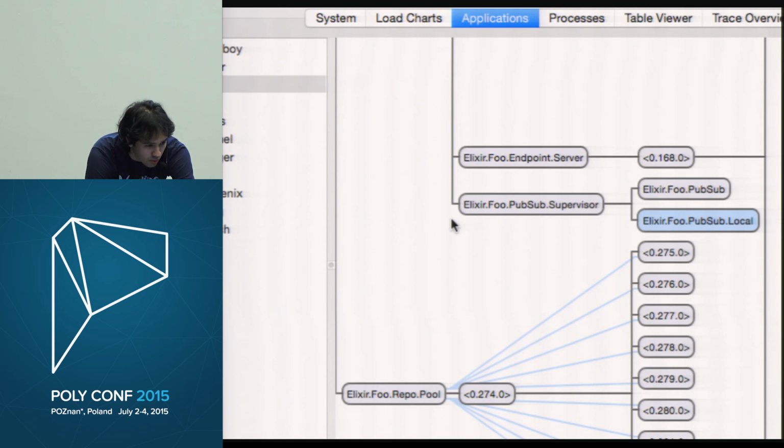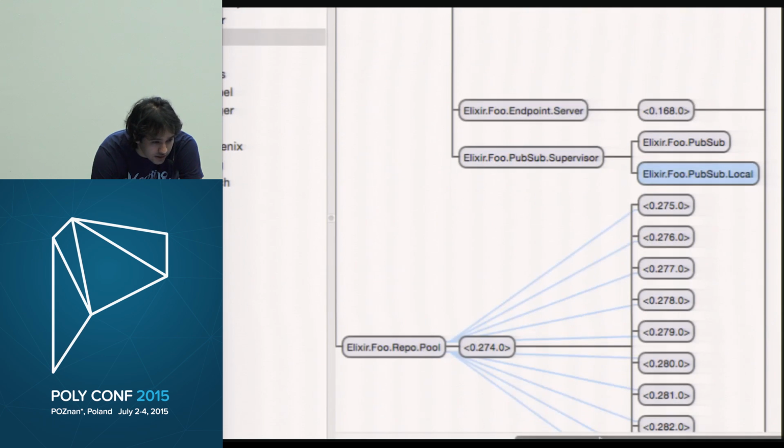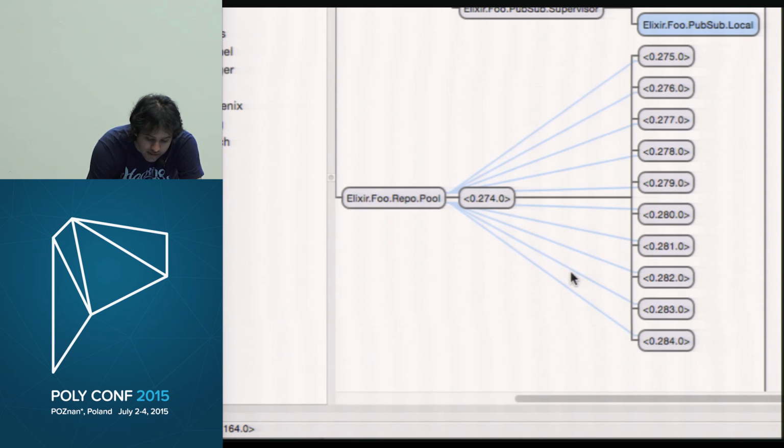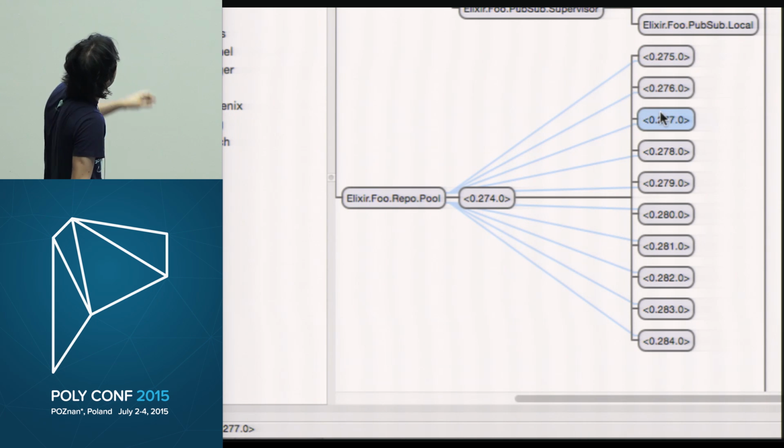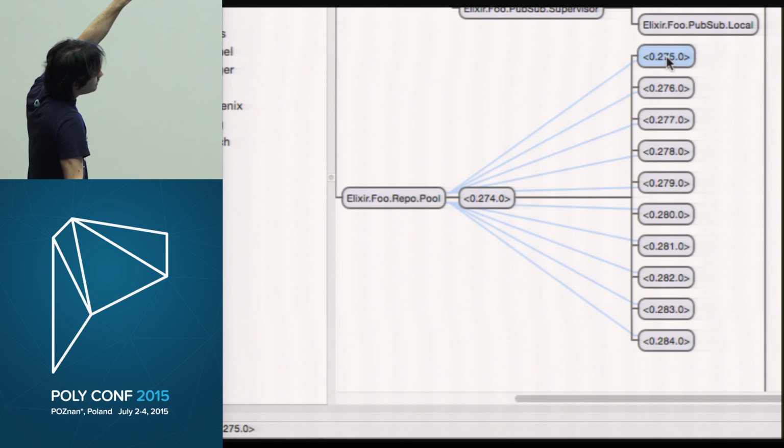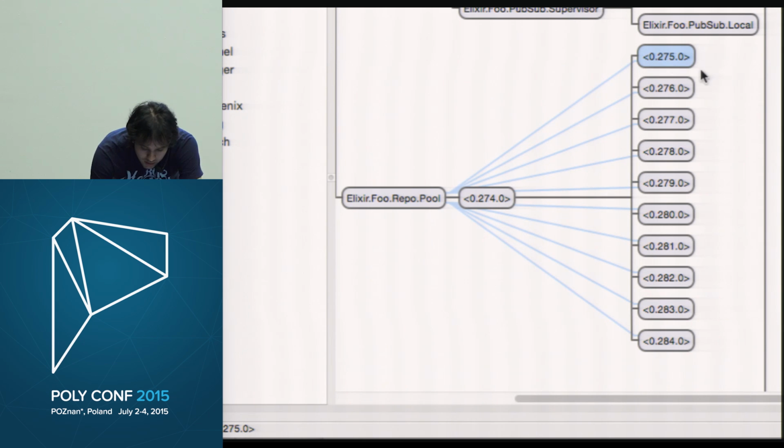So here, for example, let's choose the database pool for that. So here we have the database pool, right? So here's the pool manager, and all those things, they are connections to the database. And you can see that they don't have names, so they are identified with this thing here, we call it a process identifier, which is 0.275.0. And then this pool has 10 connections. So let's imagine, let's simulate that something goes wrong with the pool, okay?